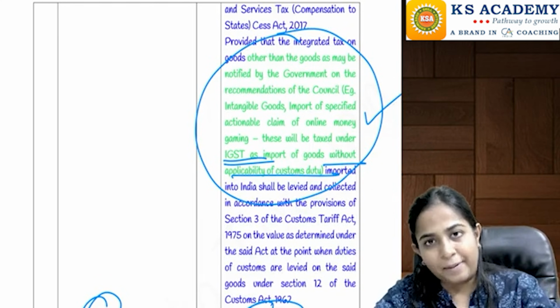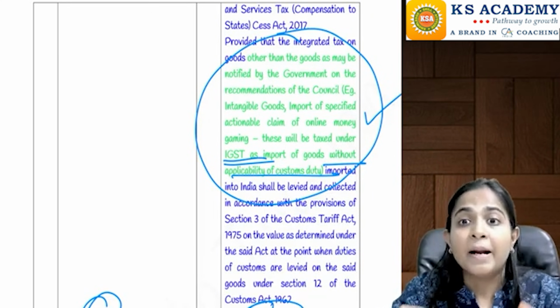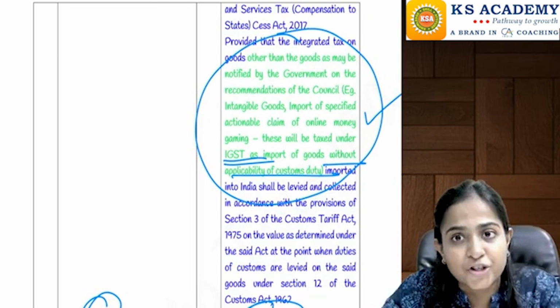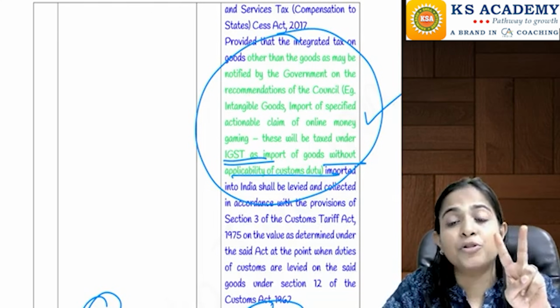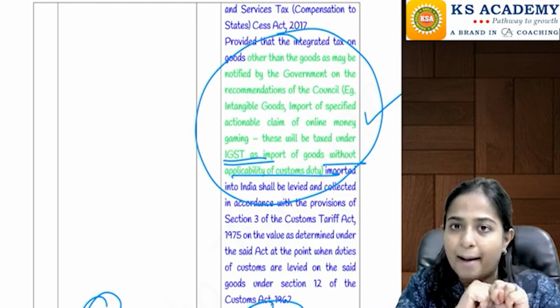plus along with basic customs duty your IGST is also going to apply, right? Then they said that if suppose you are dealing in some demerit goods or some luxury goods, then in addition to these two taxes there can be GST compensation cess also which can be made applicable, right?